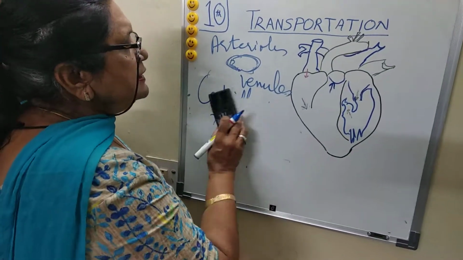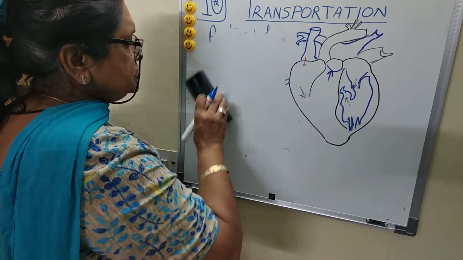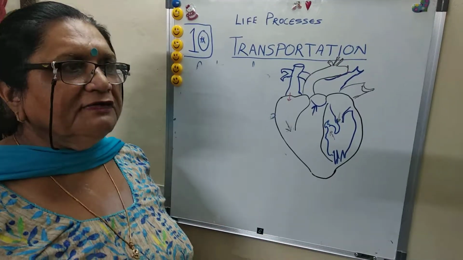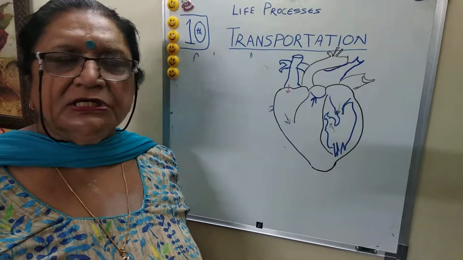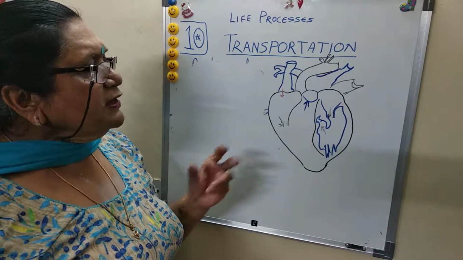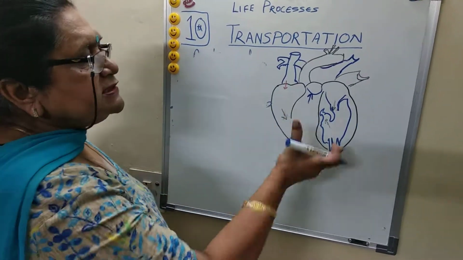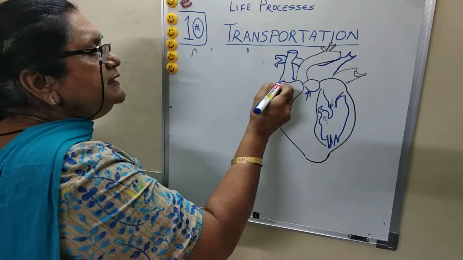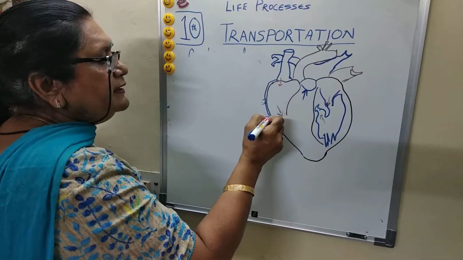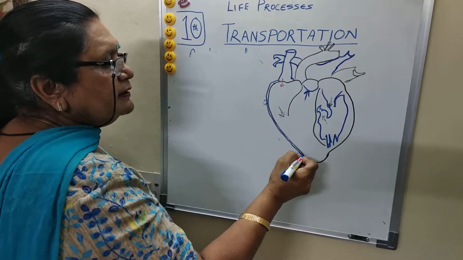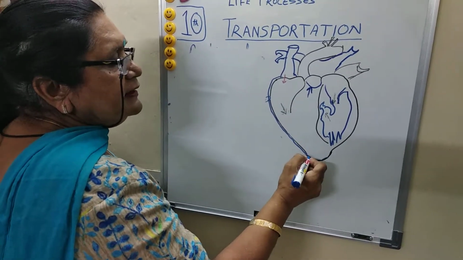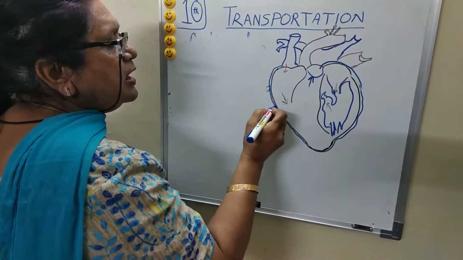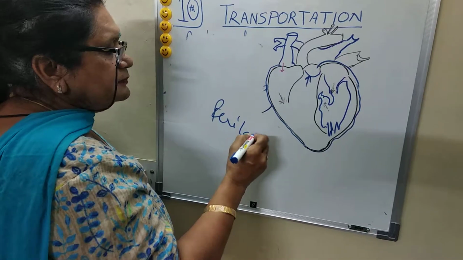Now come to the point. Next, the vascular system or blood vascular system. It means that it consists of blood, blood vessels, and the third part is the heart, the human heart, which is very important. This is just an outline. So the human heart is surrounded by a layer, the outer layer, called the pericardium.